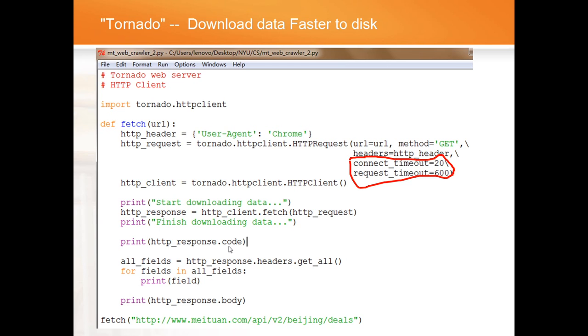The connecting time makes sure that the program won't get stuck at a website which cannot be opened in 20 seconds, and the request time prevents downloading too much big data, which cannot be finished downloading in 10 minutes. These two controllers really help the program a lot so that it won't get stuck in the downloading process.